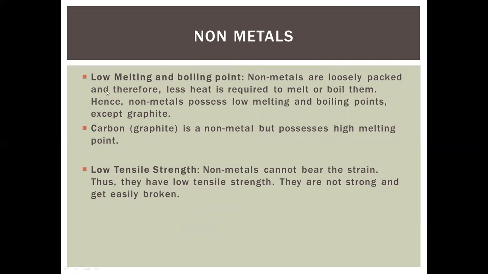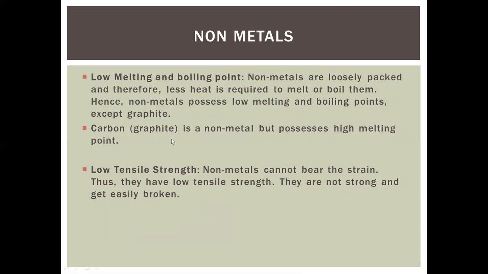Non-metals have low melting and boiling points. Non-metals have a loosely packed structure, therefore less heat is required to melt or boil them. So non-metals have low melting and boiling points, except graphite. Graphite has a high melting and boiling point.